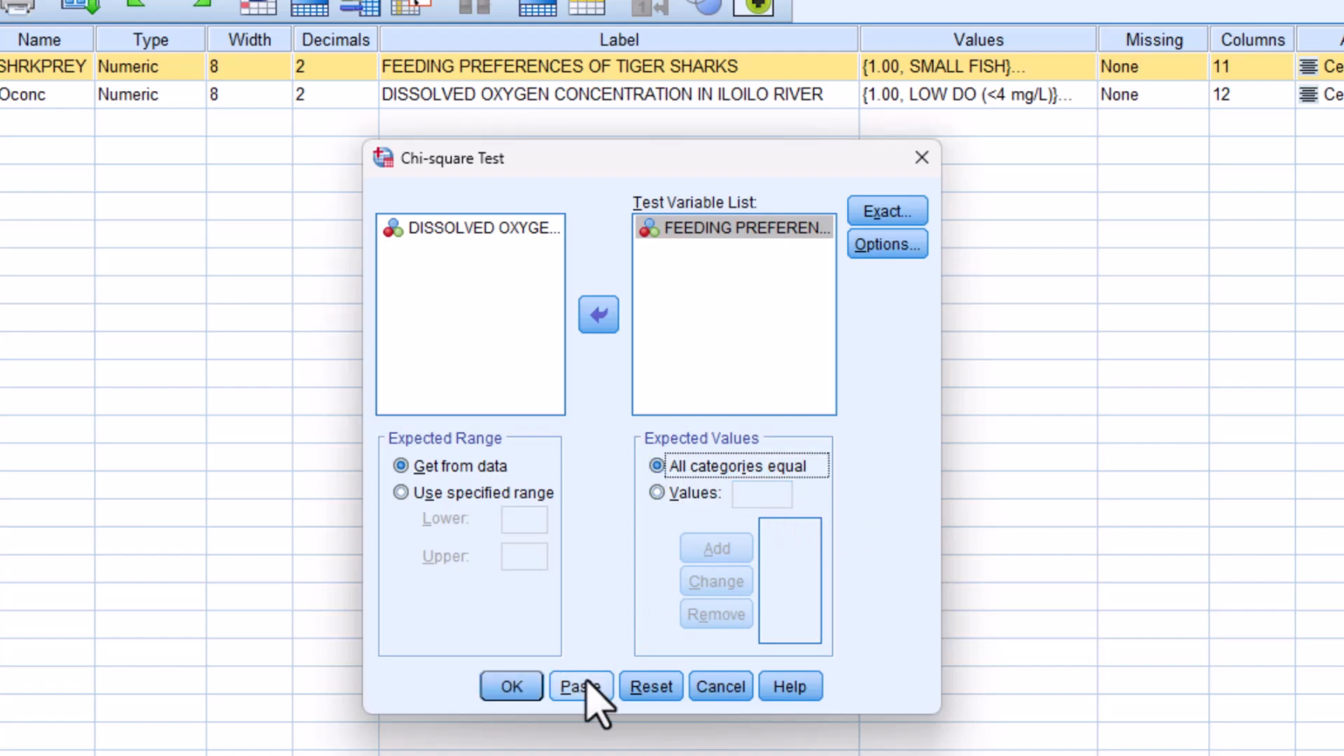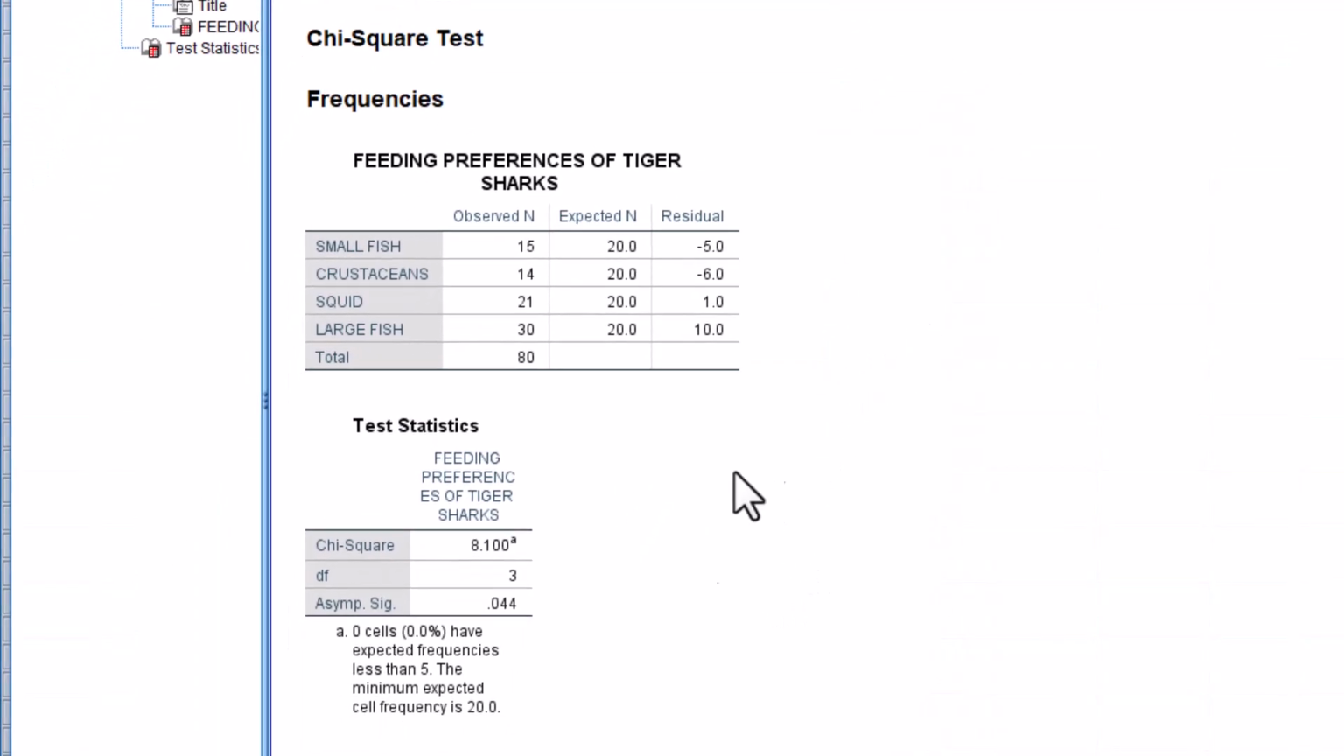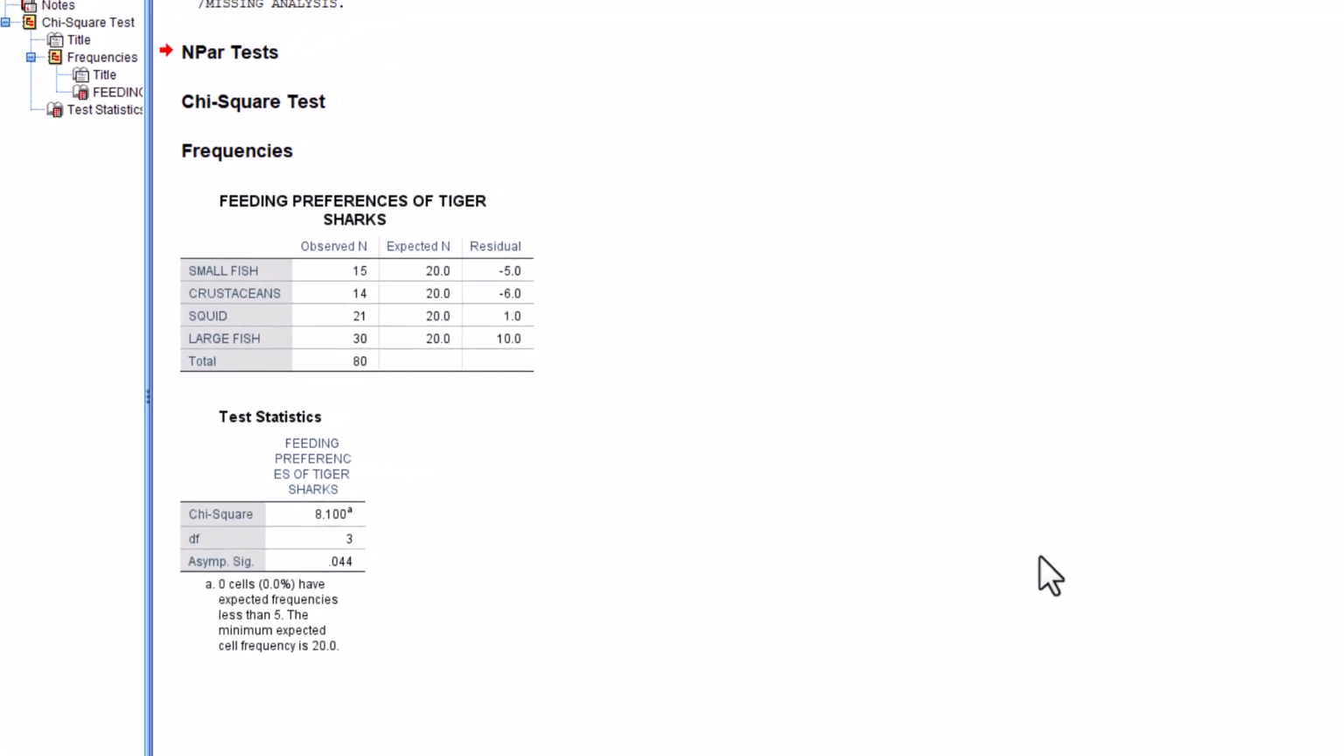Okay, click OK. In this table, we have observed and expected values. 15 small fish, expected is 20. Crustaceans, 14. Squid, 21. Yung mataas talaga is the large fish. So let's look at the Asymp. Sig. or our p-value to confirm na hindi equal ang preference on these 4 diets. And it's 0.04, which is lower than our 0.05. We therefore reject H0 and claim that the feeding preference of tiger sharks is not equal across all 4 groups. So I think there's more preference for large fish.